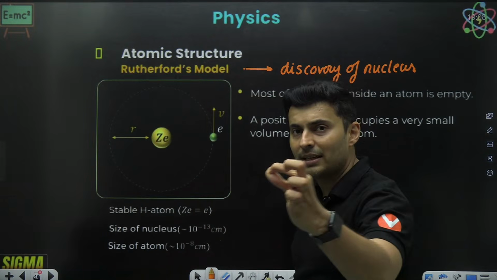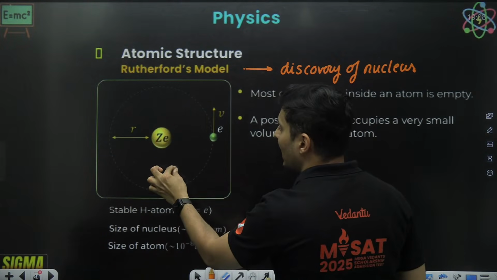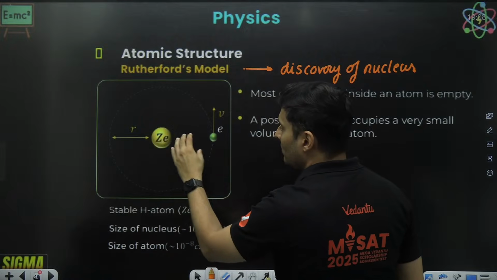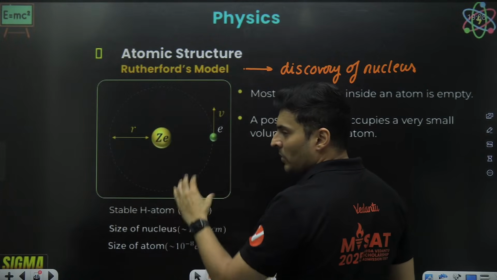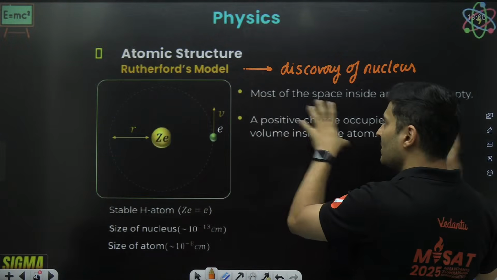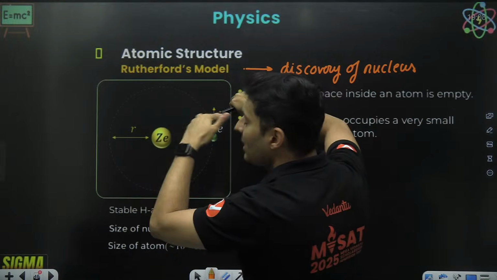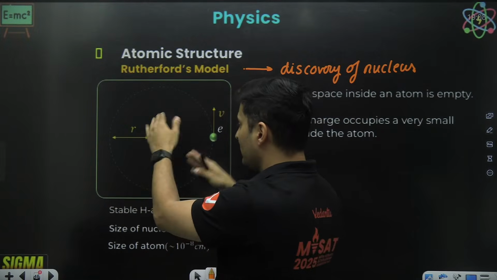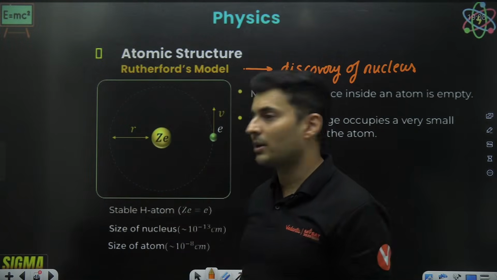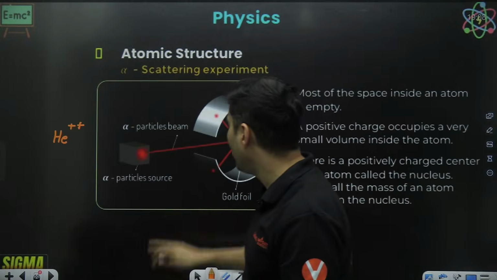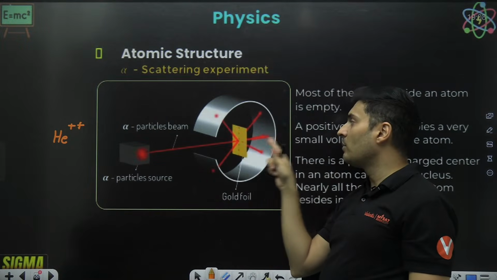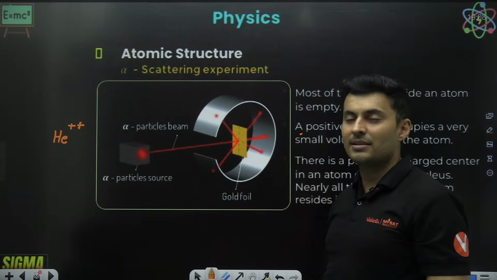So if an alpha particle came, it used to pass through the gap between the atom's nucleus and the electrons, or between one atom and the next atom there is some gap. So it was easily able to pass through the gaps, and that is the reason you will see the alpha particles were able to go very easily to the other side.